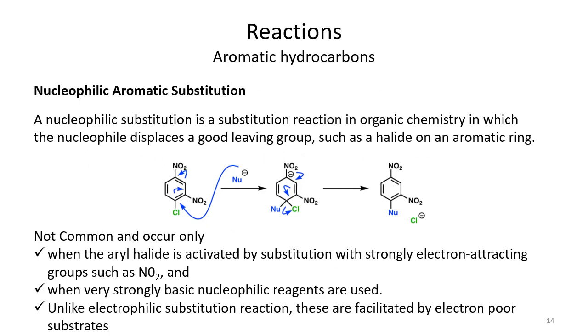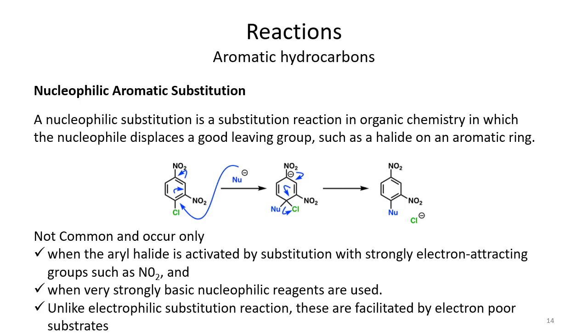Coming to nucleophilic aromatic substitution, there is another set of reactions we call nucleophilic aromatic substitution. Nucleophiles are always electron rich, seeking some center that needs electrons, while an electrophile is electron loving, it needs electrons. Electrophilic substitution reactions are very facile, and they are the most common type of reaction for benzene rings or aromatic compounds.